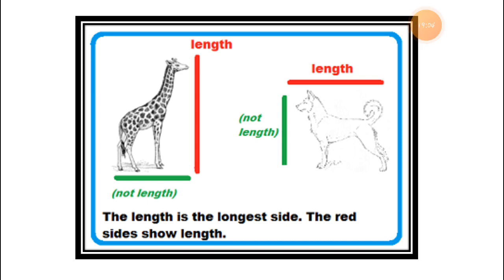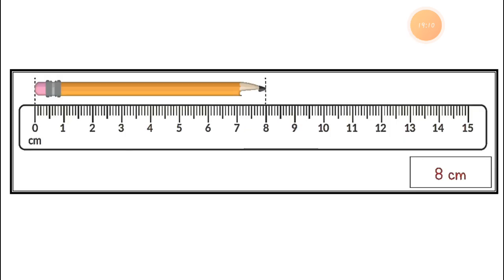Now you understood how to measure. Here is the pencil, you can see this. So here we start with the 0. As I told you before also, whatever the thing is, you have to start measuring the thing from the 0 centimeter, and go till the length of the thing. So you can see the pencil is long till the 8 centimeter. So you have to write down 8 centimeter, the pencil is long. The length of the pencil is 8 centimeter.